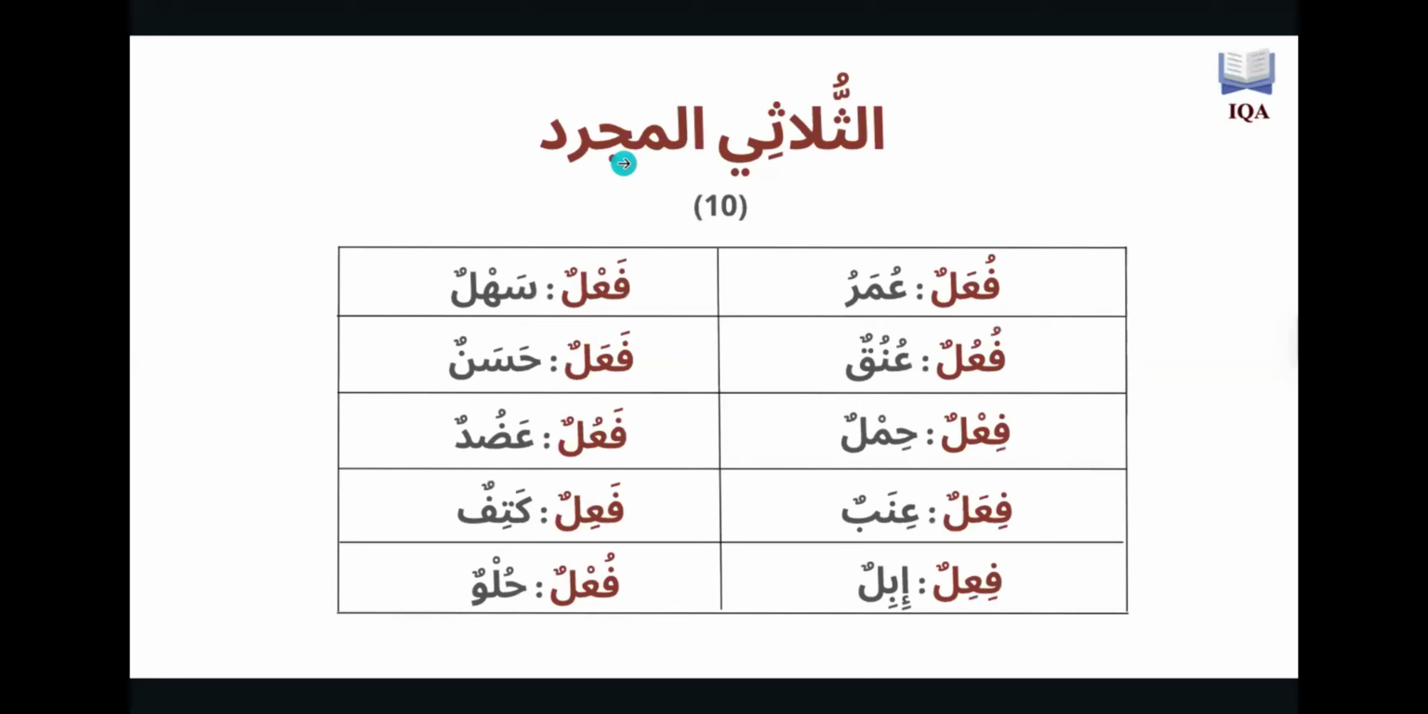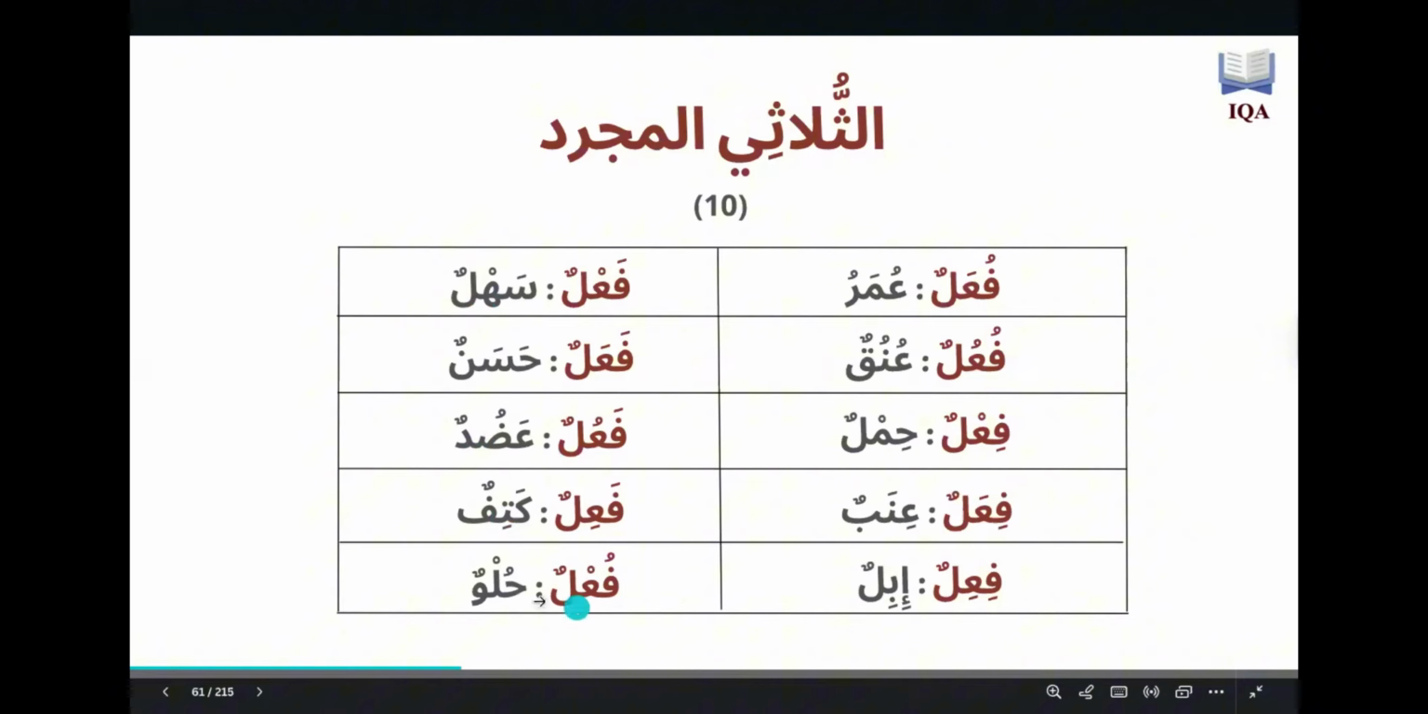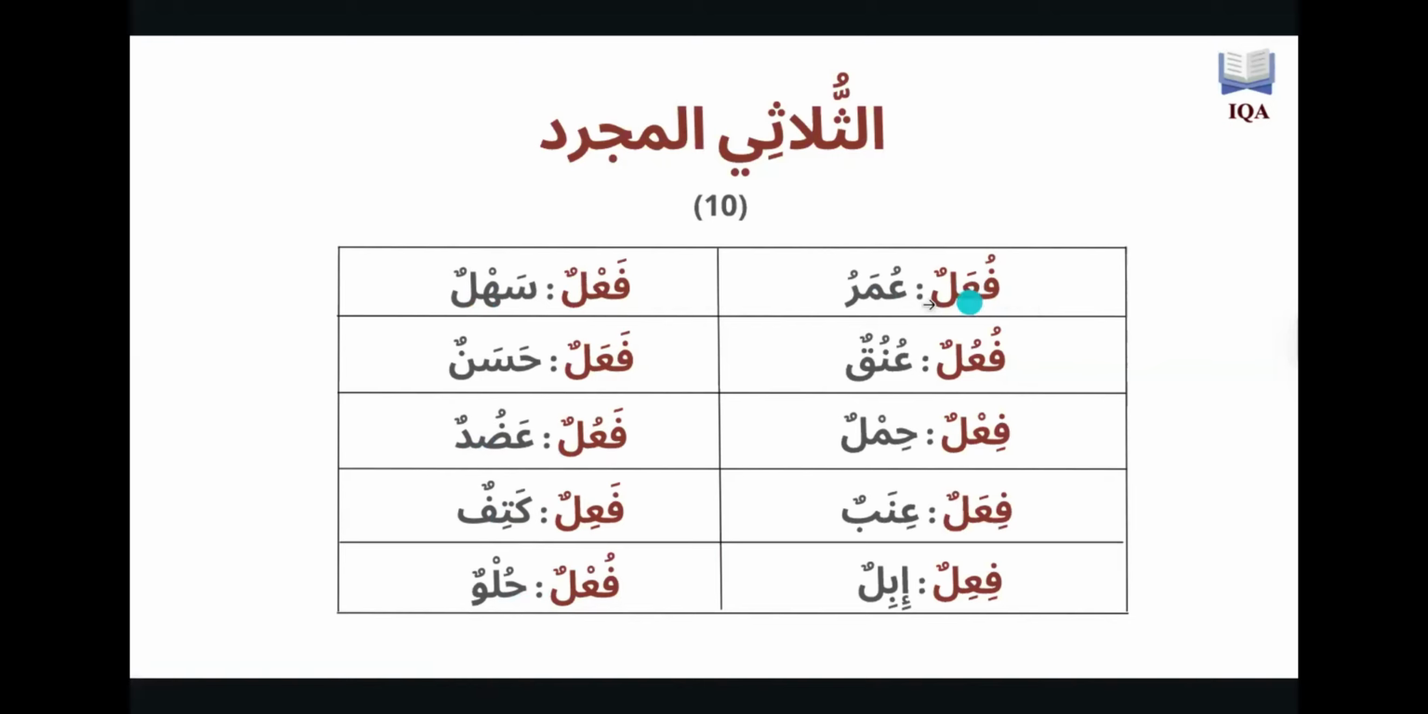So for the thulathi mujallad, these are the 10 possible patterns that the ism can have. Fa'lun, like sahlun, easy. Fa'alun, like hasanun, good. Fa'ulun, like adudun, which means a limb. Fa'ilun, like katifun, which means a shoulder. Fu'lun, like hulwun, which means sweet. Fu'alun, like umaru.